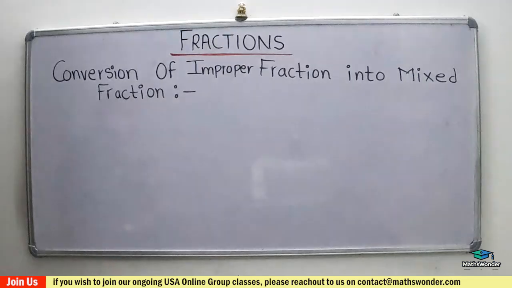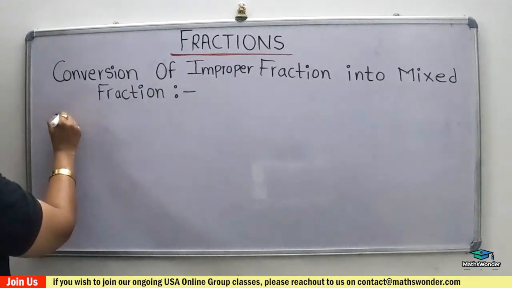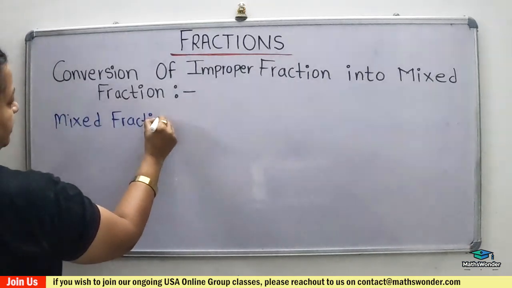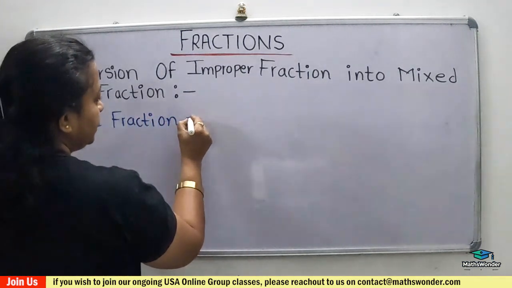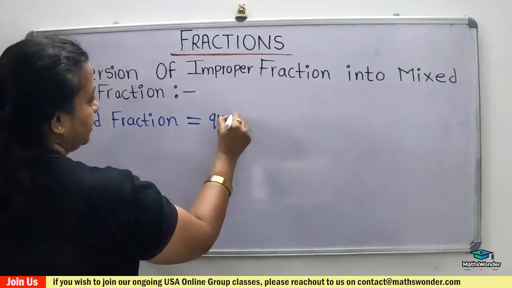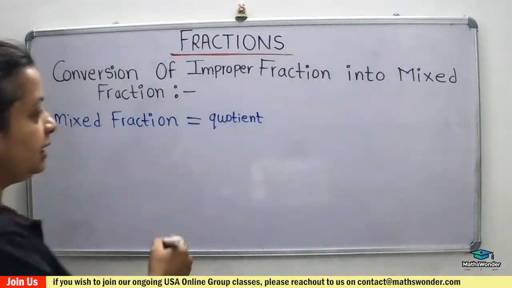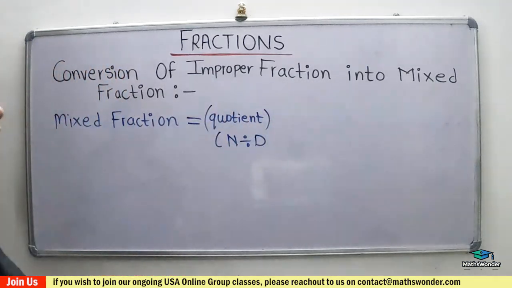Now, conversion of an improper fraction into a mixed fraction. As you know, in an improper fraction the numerator is greater than the denominator. So whenever we have the question, you will convert it into mixed. The format is quotient, that is, when the numerator is divided by the denominator, you get the quotient.